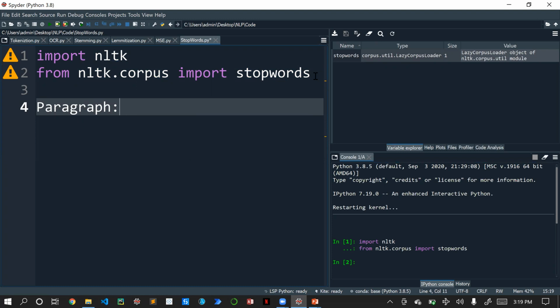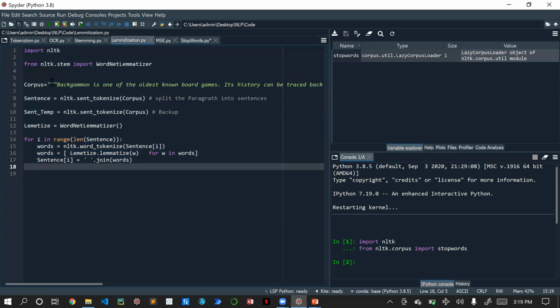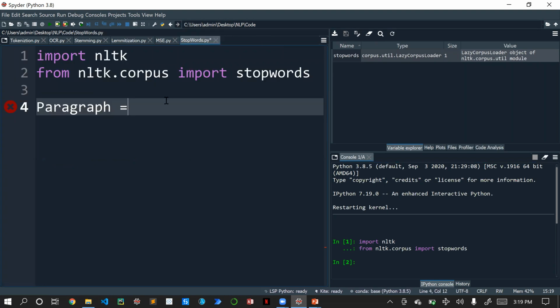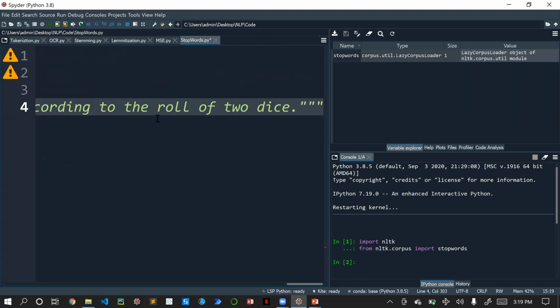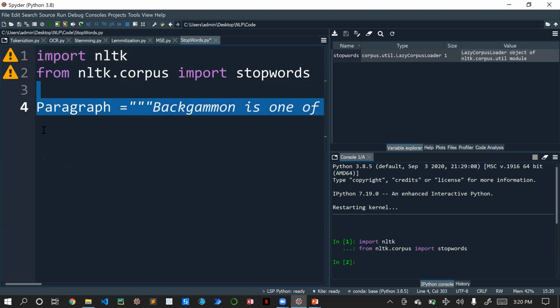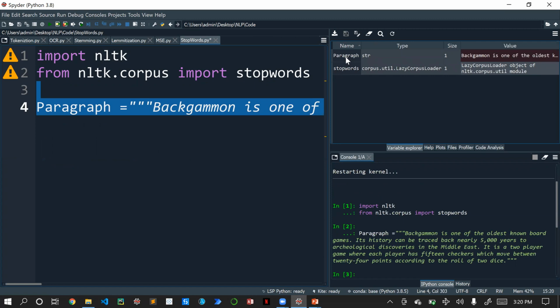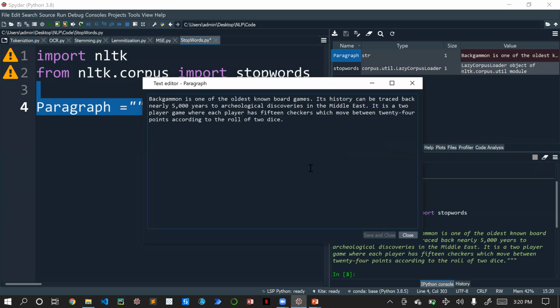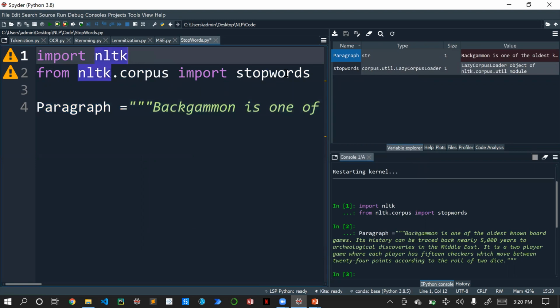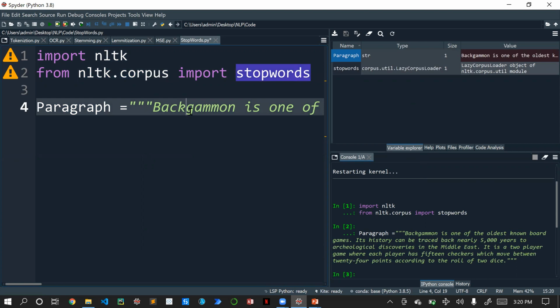Now we'll create a paragraph. We have a paragraph from lemmatization, so we'll take the same three-line paragraph and use it here. Let us execute this paragraph. So we got our three to four line paragraph over here. We imported the NLTK library, we imported stop words from the NLTK package, and we have created a paragraph as well.